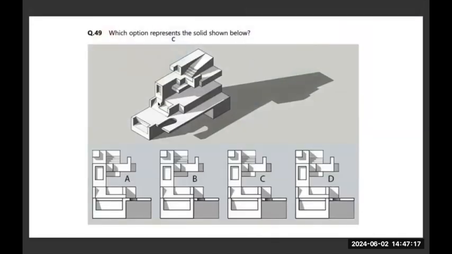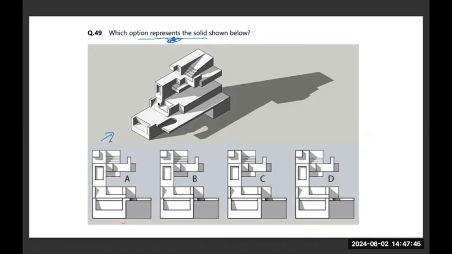Which option represents the solid shown below? Here, what you have been provided is a 3D solid, and you have to find the view of that solid. If you observe very carefully, in these kind of questions it's very difficult to go from the options and check whether or not the 3D is fine. Sorry, whether or not the option is fine compared to the 3D.